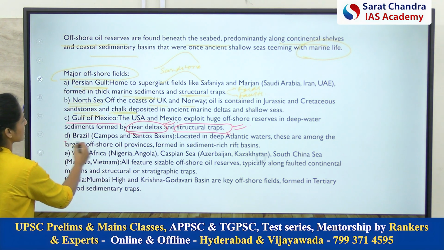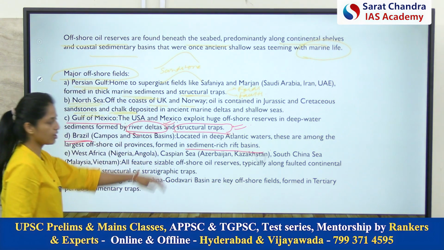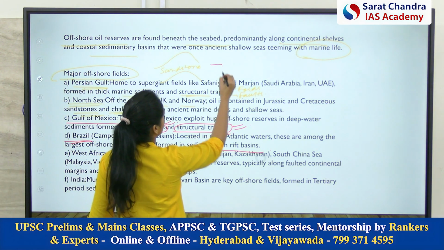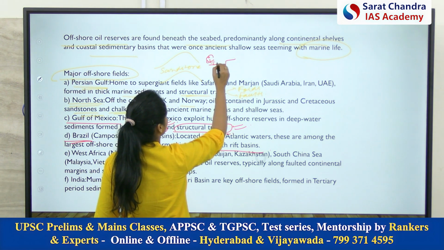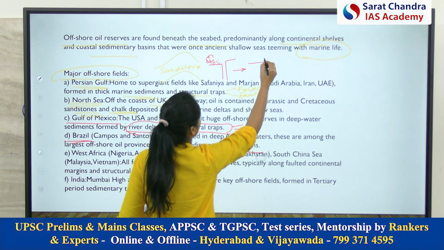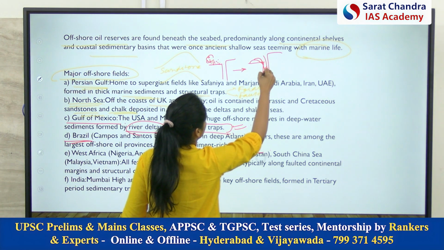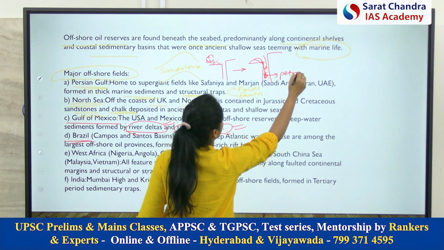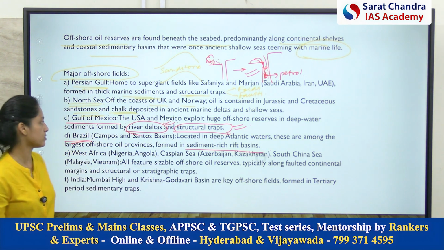Now coming to Brazil, the main thing here is the presence of active continental margin. So rift basins are there. Okay, so see why a rift basin is important. For example, this is one plate, this is another plate. Here, various marine organisms were present, and over a period of time, this plate got subsided, so everything went under this trap. And over a period of time, pressure built, temperature built, and they got converted into petroleum. So rift valleys are also very important for the formation of reserves.